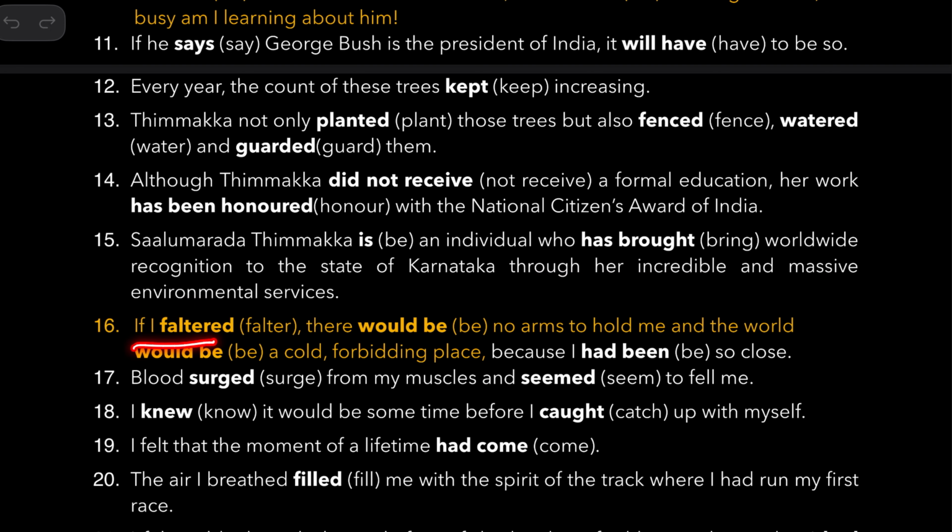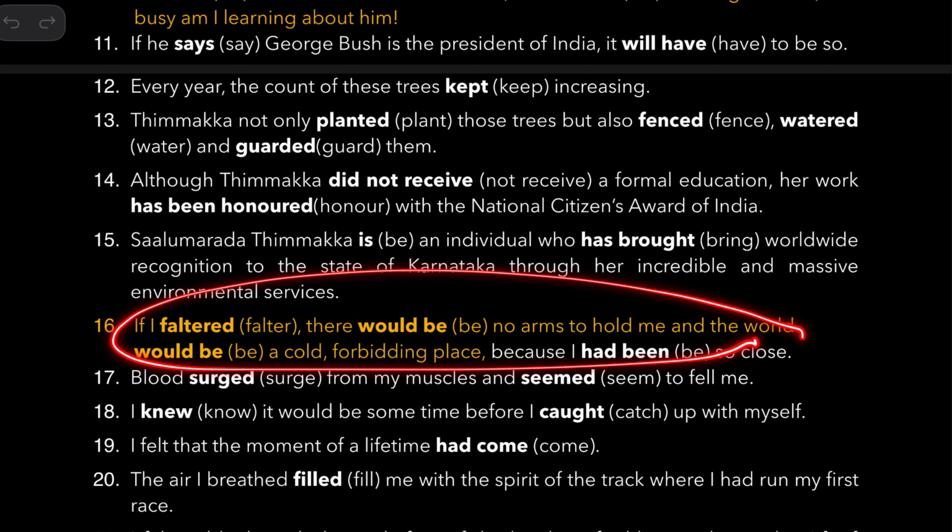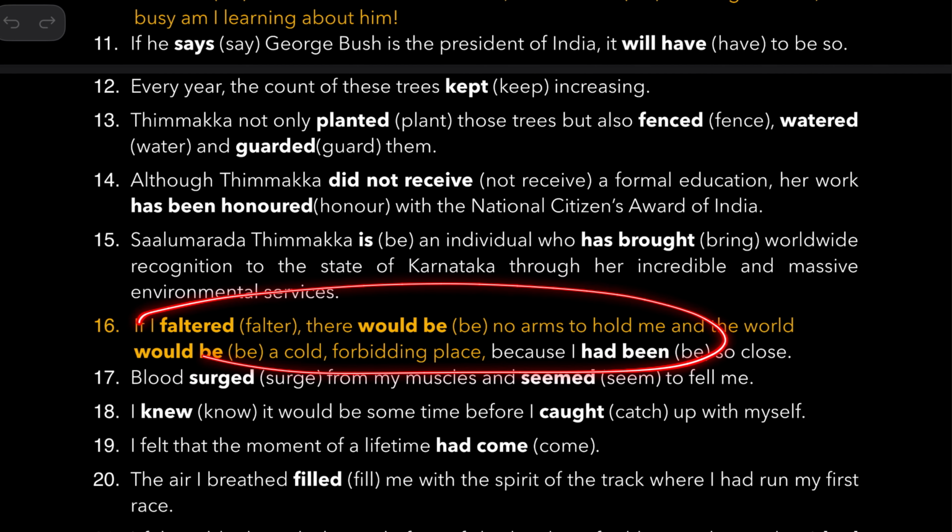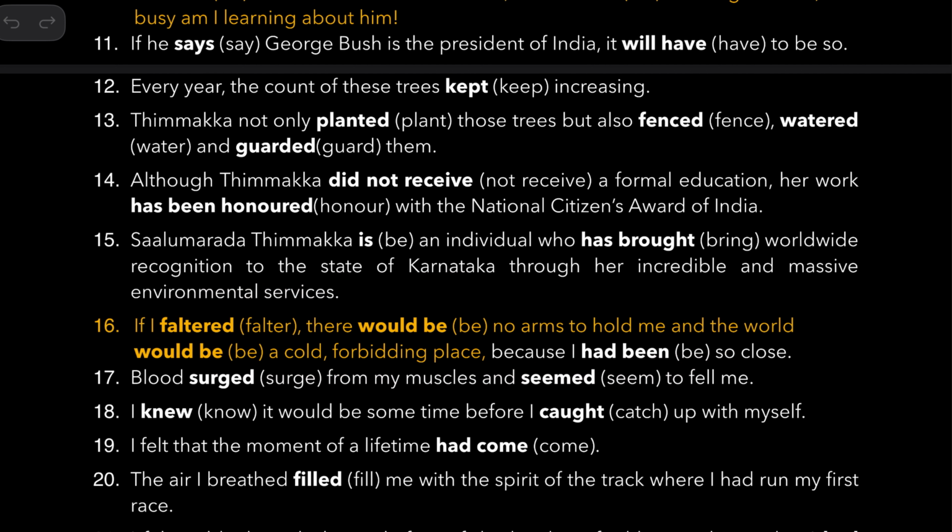If I faltered, there would be no arms to hold me, and the world would be a cold, forbidding place because I had been so close. So you have got so many verbs, so many blanks. They are all from first 4 minutes. Should remember all this. They're all in the mixed conditionals actually. No, no, no. They are like present conditionals only. Conditional two.